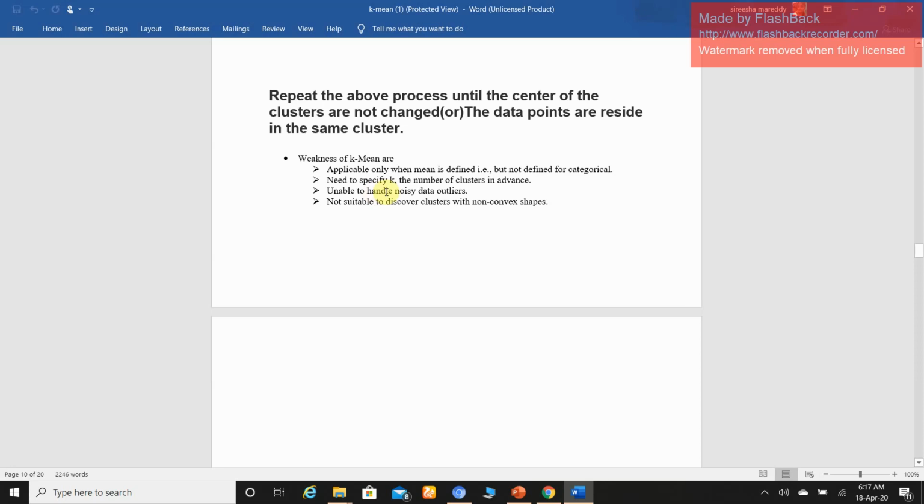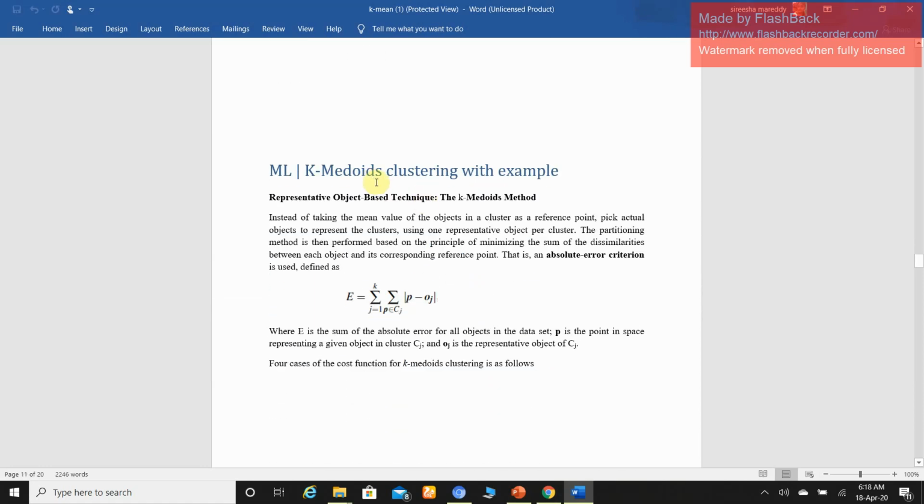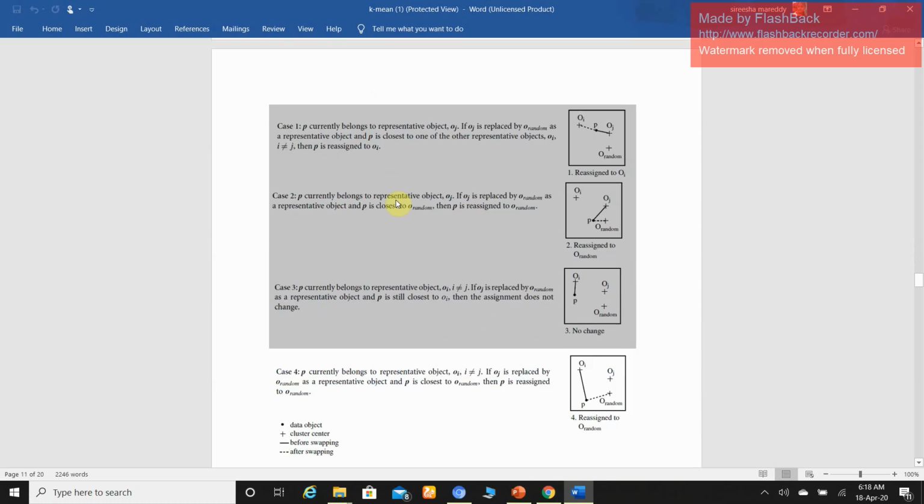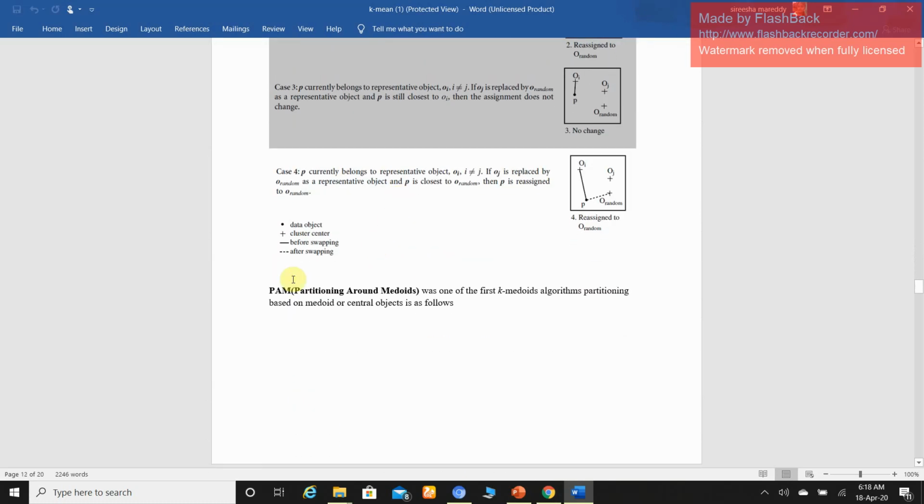Next, it is unable to handle noisy data and outliers. Next, it is not suitable for discovering clusters with non-convex shapes. So to overcome these problems, the K-medoid clustering algorithm is introduced. Another name for the K-medoid clustering algorithm is PAM. PAM means partitioning around medoids.